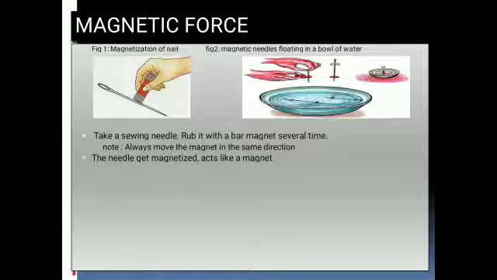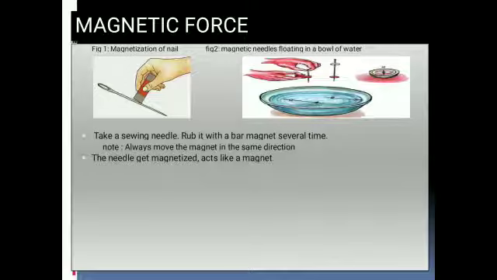Now we will discuss magnetic force by using an activity. Here you are seeing that a needle is being rubbed with a bar magnet. In our seventh class we already learned that when any magnetic material is rubbed with a magnet several times, what will happen? What is that process called? Do you remember, children? No? Or somewhat? Okay, we will discuss once again.